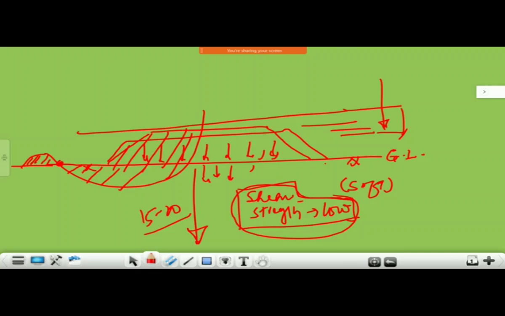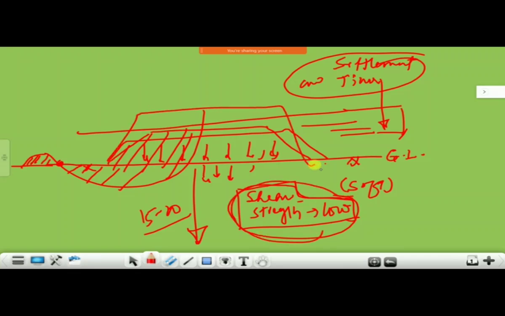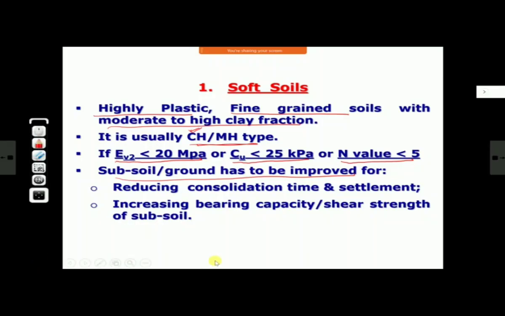Therefore, for reducing the settlement as well as the time for the settlement, to eliminate these two things, we need to do ground improvement and then only construct our embankment so that we can construct track quickly over that and the bank is safe also. So therefore, we have to do ground improvement, number one, for reducing consolidation time and settlement. The settlement we call consolidation settlement. We'll see it. What is it? And to increase bearing capacity or shear strength of the subsoil so that there is no base failure after construction of the embankment.